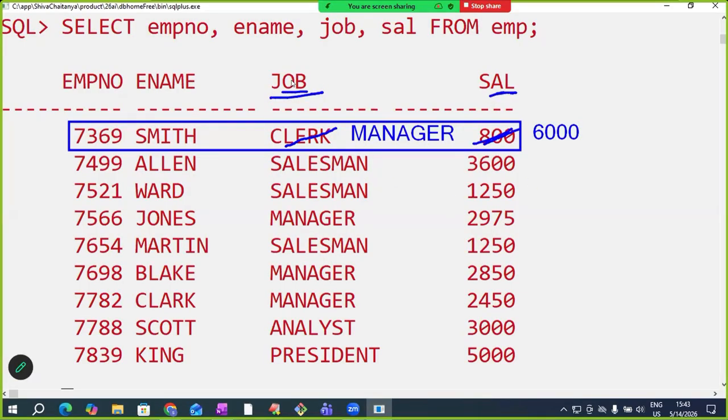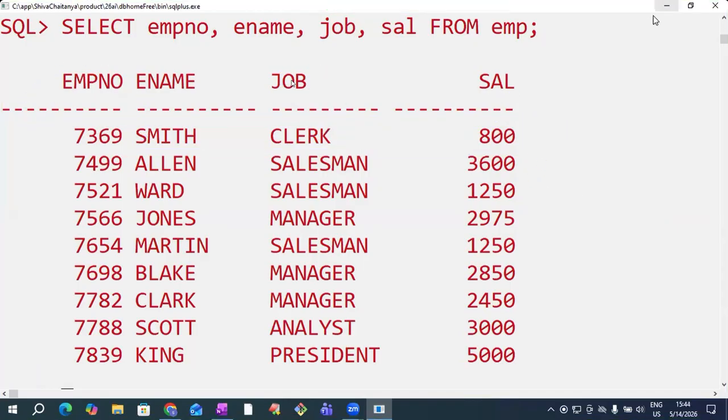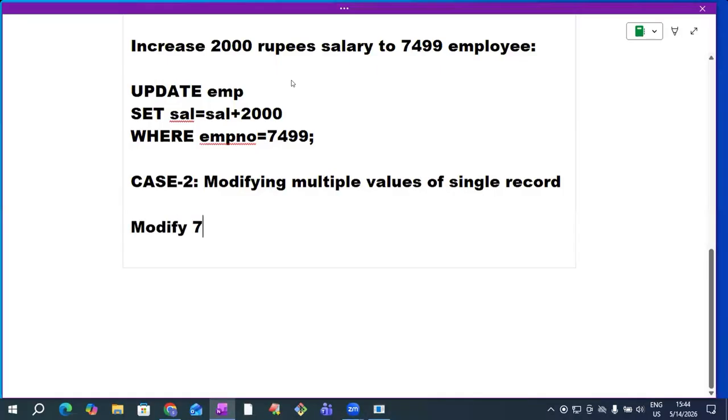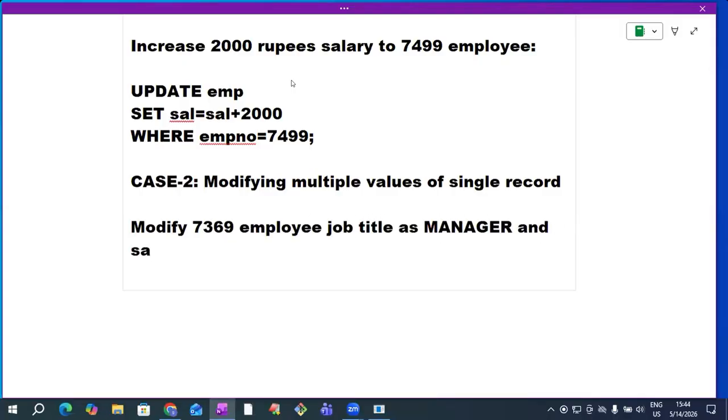Job column value modifies to manager. Salary column value modifies to 6000. What we need to write here? Update. In which table? EMP. Set. Which column value? Job equals to new value manager, comma, salary equals to 6000. Where? Employee number equals to 7369. That's it. So modify 7369 employee job title as manager, and salary as 6,000.